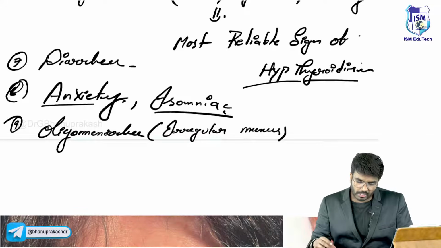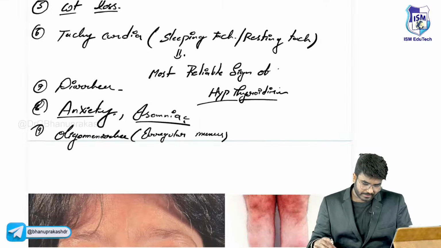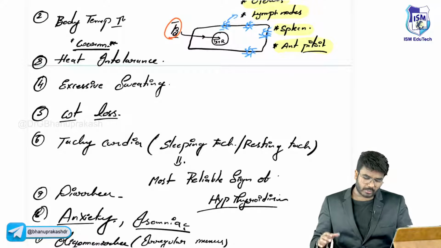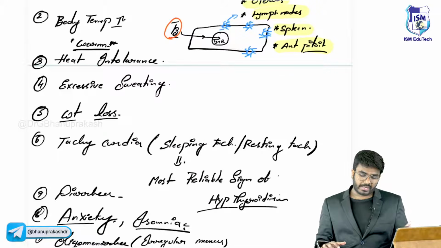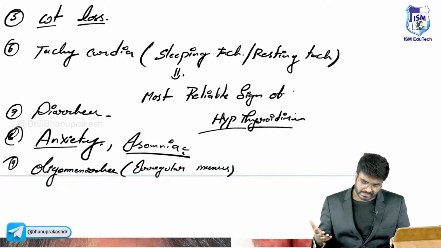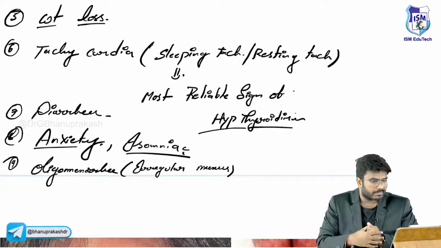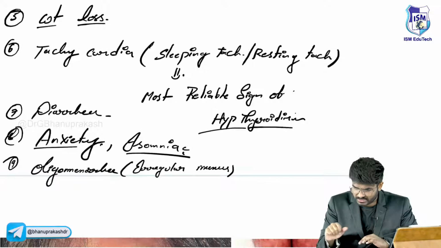Irregular menses. So hyperthyroidism females can get irregular menses too. So all these other clinical features, what are they? Look here. Increased basal body temperature, basal metabolic rate increases, heat intolerance, excessive sweating, weight loss, tachycardia, diarrhea, anxiety, insomnia, and oligomenorrhea. So these are some important points.